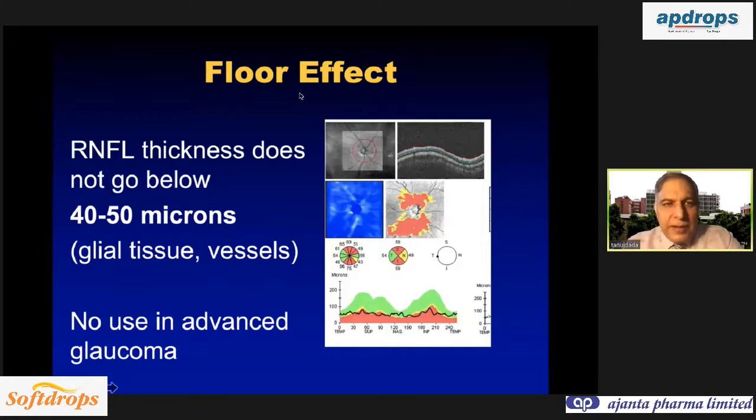Now, I just want to explain what is the floor effect. So whenever the retinal nerve fiber thickness goes to about 40 to 50 micron, that is the end stage for the OCT.